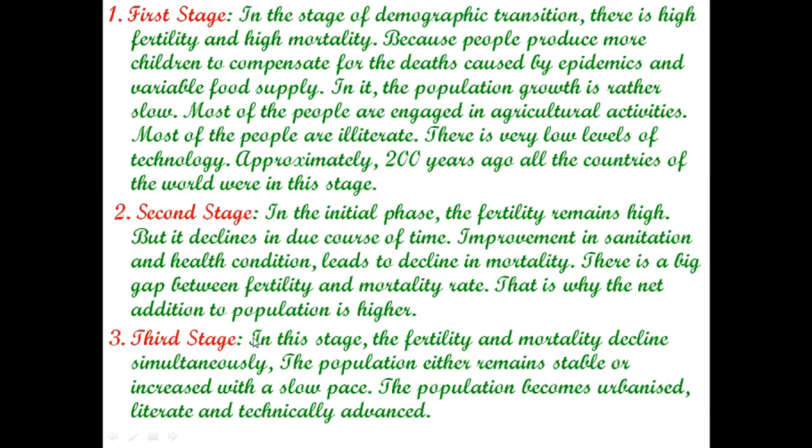Third stage. In this stage, fertility and mortality decline simultaneously. The population either remains stable or increases at a slow pace. So population becomes urbanized, literate, and technically advanced.